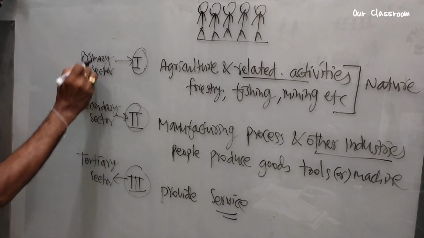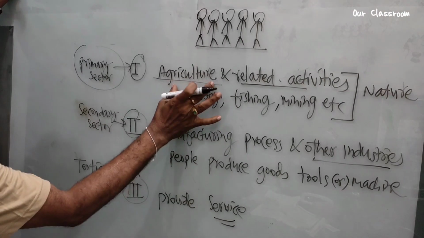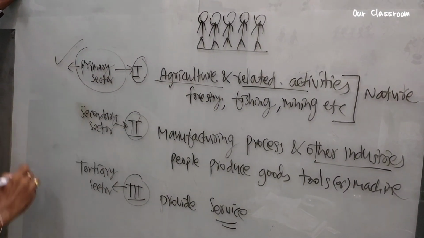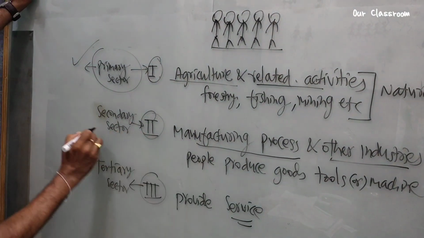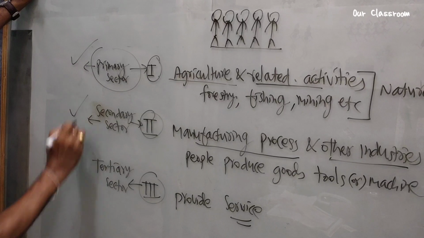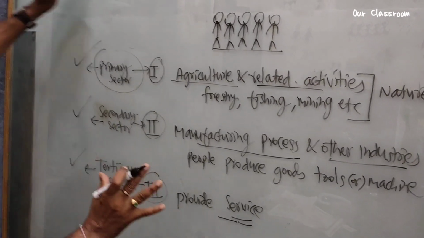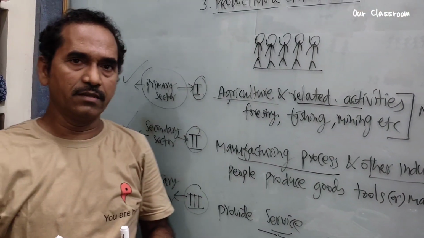The primary sector is agriculture, so it is also called the agriculture sector. Industries manufacturing goods is also called the industrial sector, and this is the service sector. In this way, we have already learnt these three sectors in 8th class.